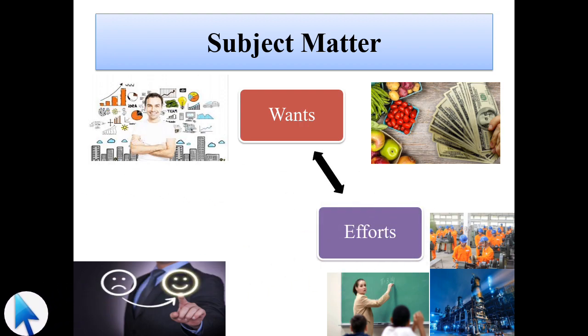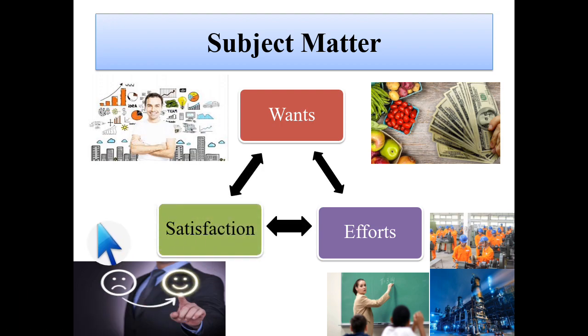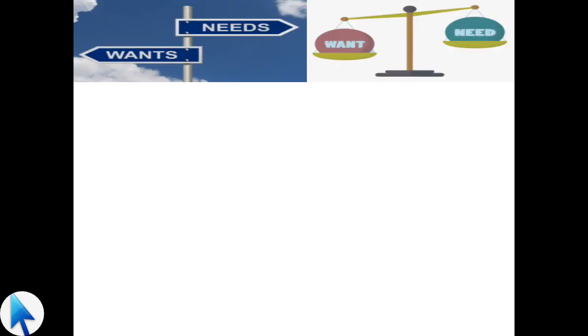We make efforts in the form of laborers in the factory, entrepreneurs in the industry, and teachers in school and university. And ultimately what do we get? That is satisfaction. So want, effort and satisfaction are the subject matter of economics.